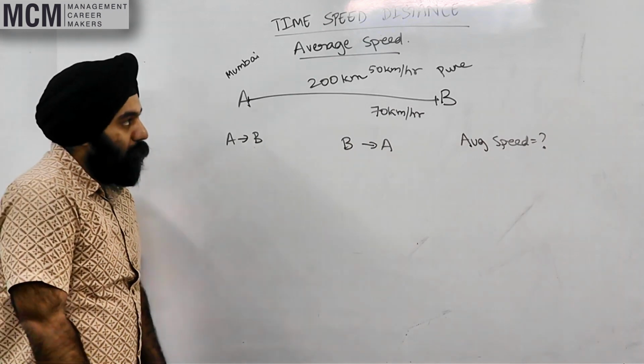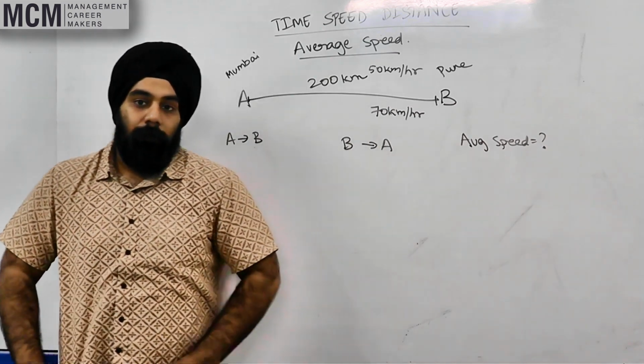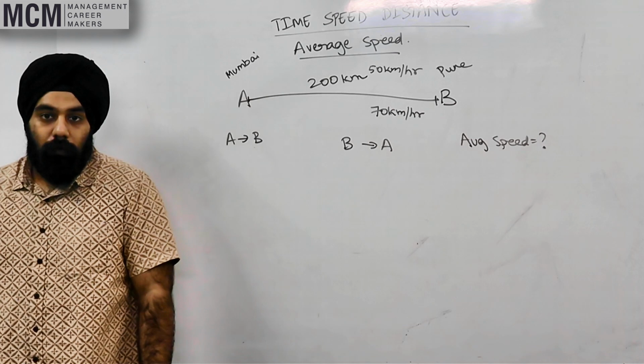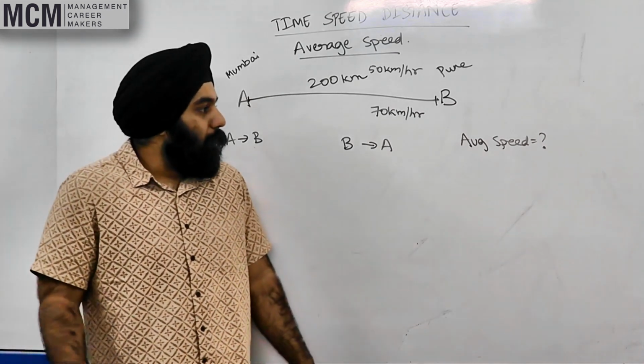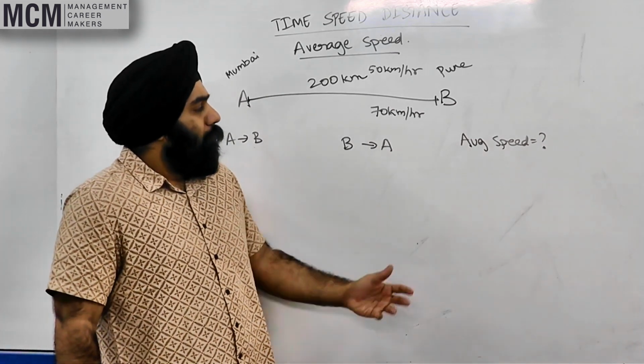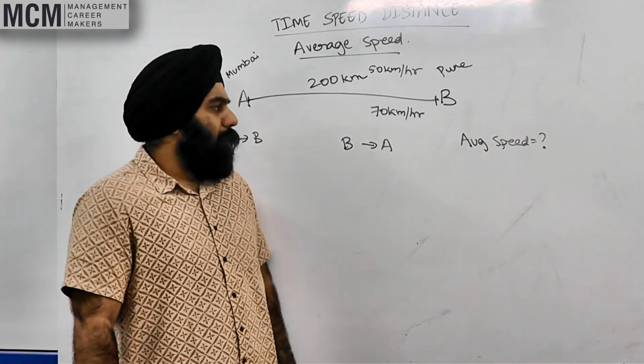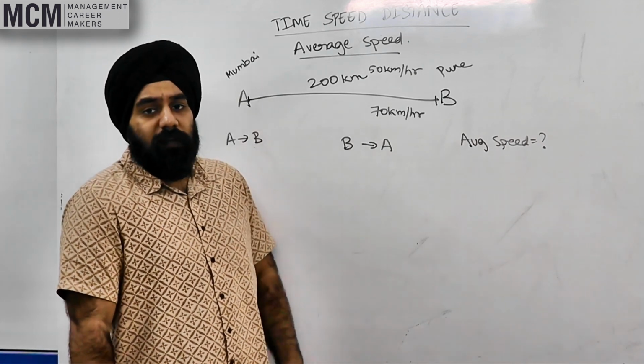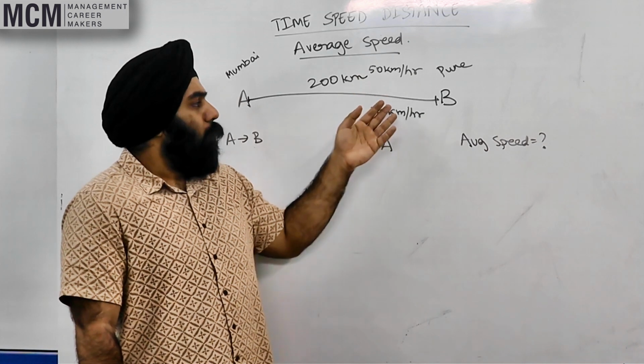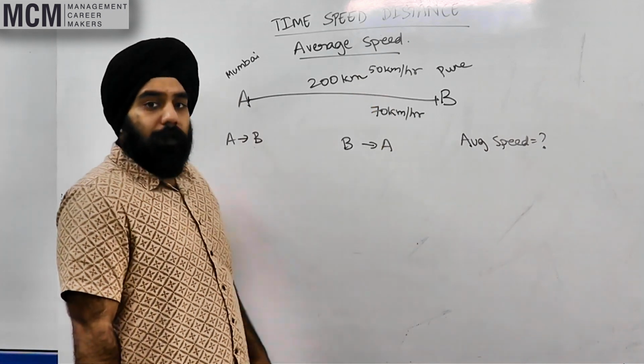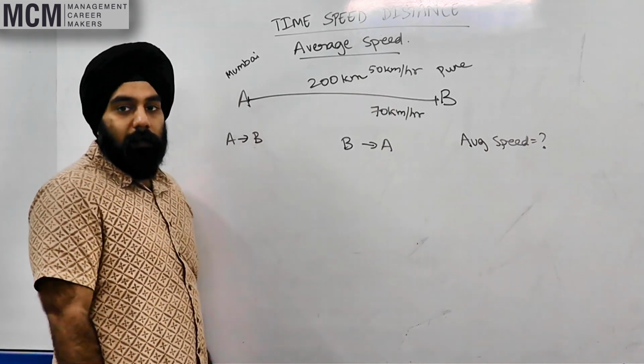We've done averages before. Yes? So, do you think the average speed is what? 50 plus 70 divided by 2? Yes? Which is what? 120 divided by 2, 60 kilometers per hour. Right? That's what makes sense.